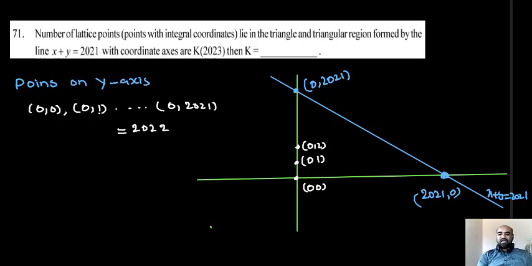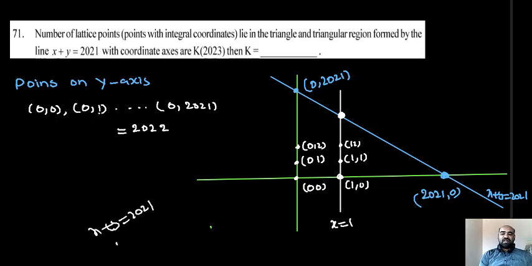Next, students, listen. I will draw the line x is equal to 1. Obviously this point is 1 comma 0, this point is 1 comma 1, this point is 1 comma 2, and so on. We need to find this point, the point of intersection of the line x plus y is equal to 2021 and the line x is equal to 1. Just put x equal to 1 here, then y is equal to 2020. Then I can say that this point is 1 comma 2020.